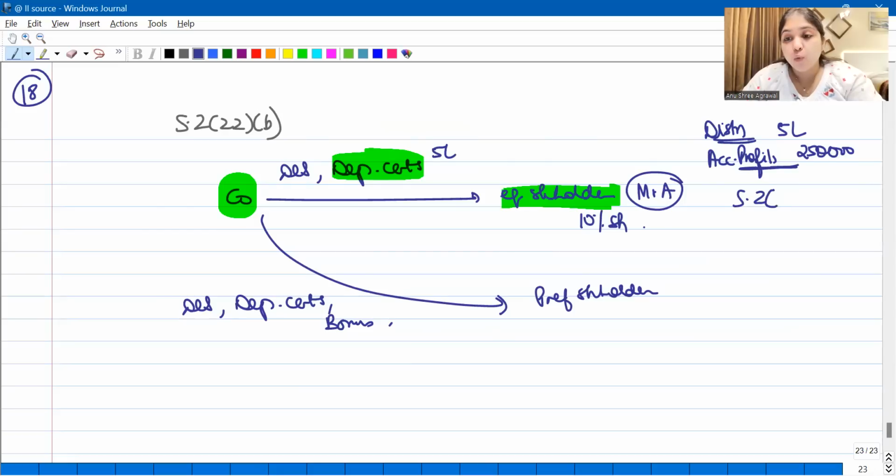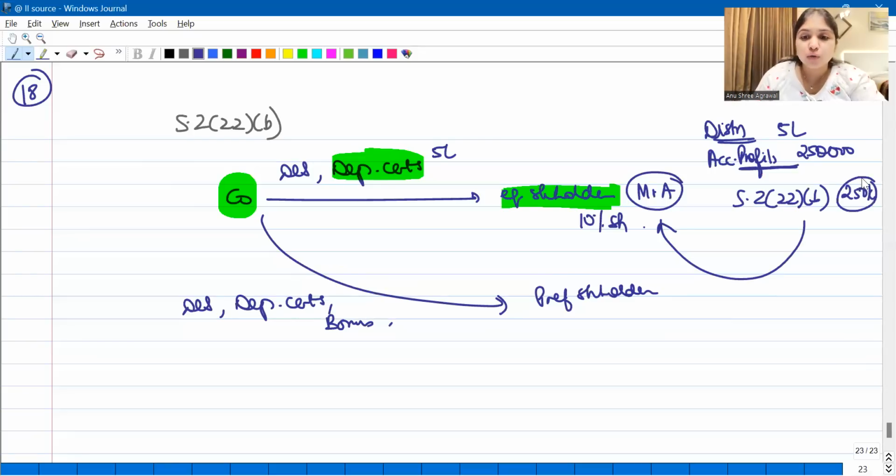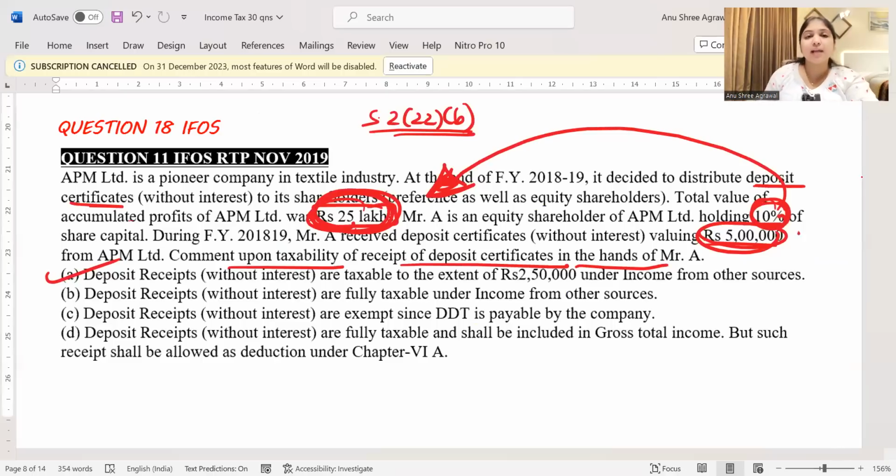So therefore, tell me what will be the 222B dividend which you will tax for Mr. A. Whatever distribution the company is making to him, to the extent of accumulated profits, whether capitalized or not, that's going to be 2,50,000 rupees. This is what we will tax for him under the head IFOS.